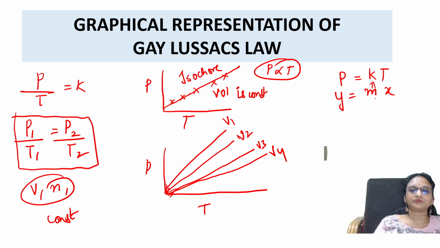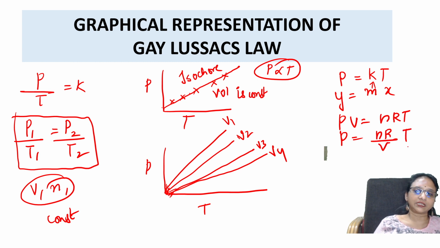Now, PV is equal to nRT, so P is equal to nR by V into T. V is in the denominator. What did we say, students, earlier also? If the slope is increasing, now what are you comparing?